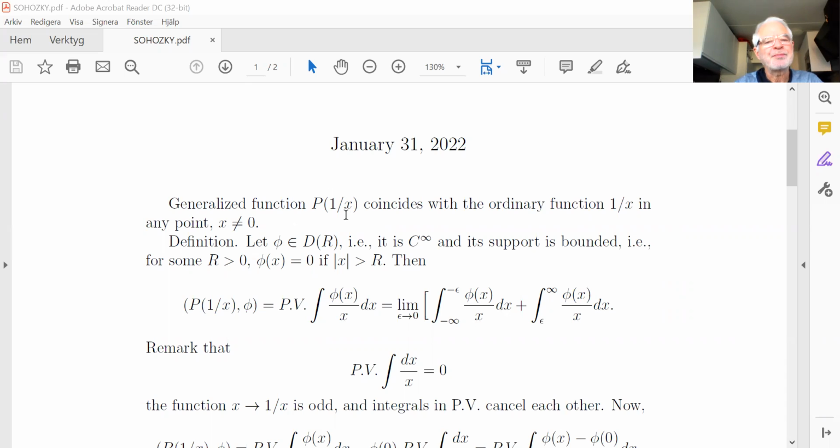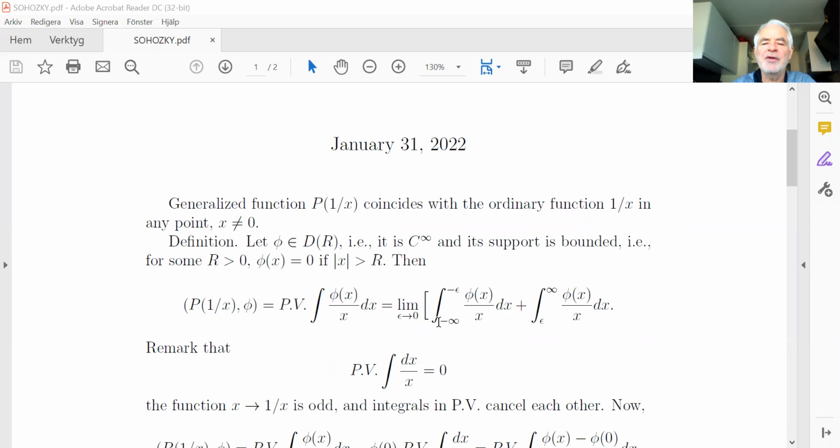So, definition. Of course, we should define a continuous linear functional. So we should take a test function, or basic function, which is infinitely differentiable and its support is bounded. What does it mean that the support is bounded? There exists such a number r that the function is 0 outside of some interval of length 2r. Now, to apply this generalized function to a basic function, we use the so-called principal value of the integral.